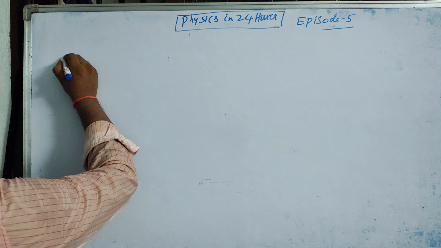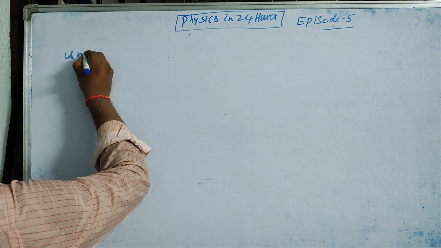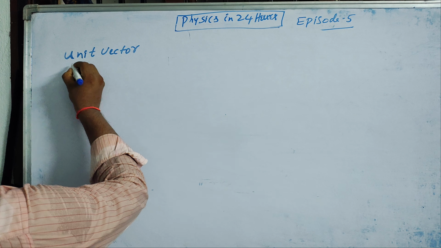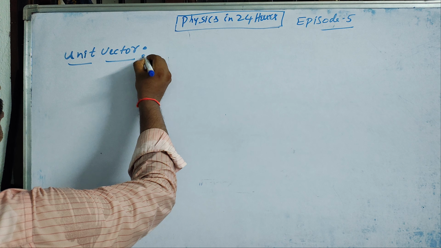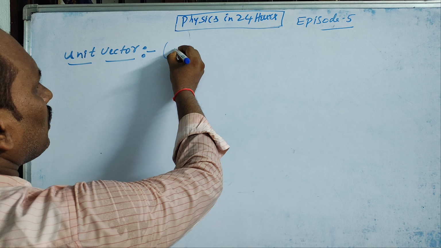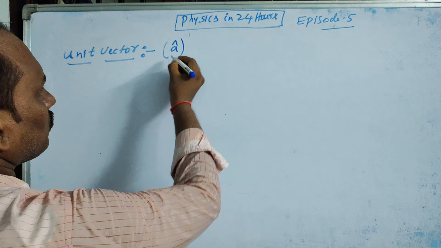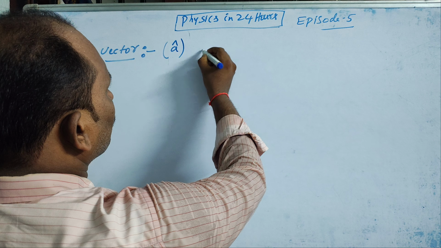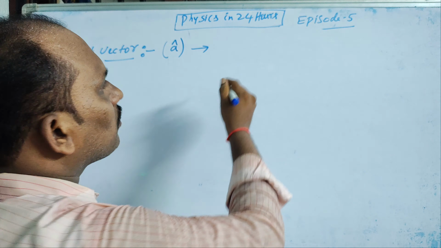So now we want a unit vector. How to represent a unit vector? Cap is the symbol for this. Let us say A cap. A vector whose magnitude is unity. What is the meaning of a unit vector?